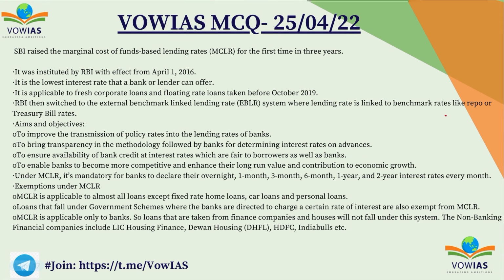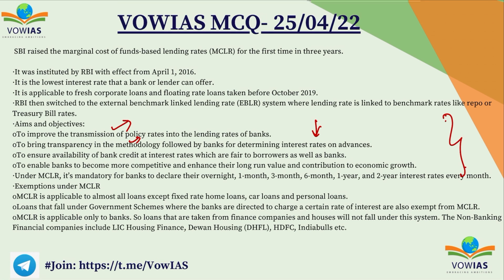And some more important information about MCLR, as given here: the aims and objectives are to improve the transmission rate of policies, and to bring transparency in the methodology followed by the banks for determining interest rates. Because what is happening is that RBI is lowering the repo rates, but that is not being transmitted to the customers. If that benefit is not given, then the liquidity easing that the RBI wants to do will not be possible if the banks don't do this. So that's why this MCLR was brought by RBI.